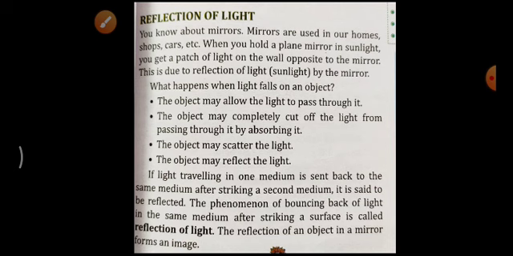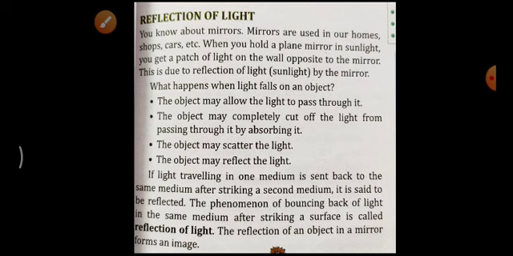Plain glass is the best example, which allows light to pass through it. First condition over. Then the second one: the object may completely cut off the light from passing through it by absorbing it. When light falls on the wall, it is not reflecting, and it is also not allowing the light to pass through it.